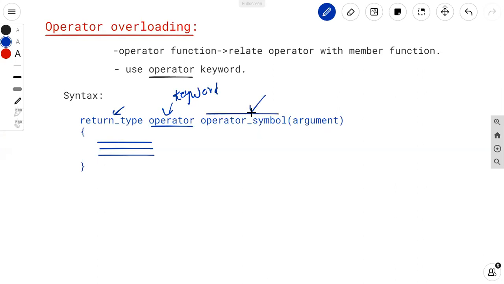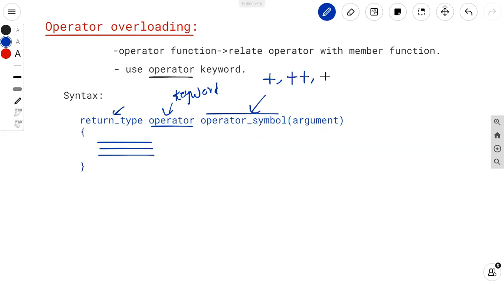You can use any operator symbol that you have to overload. Suppose I want to overload the plus operator, then I can use a plus over here. Suppose I want to use the plus plus operator, then you can use plus plus.